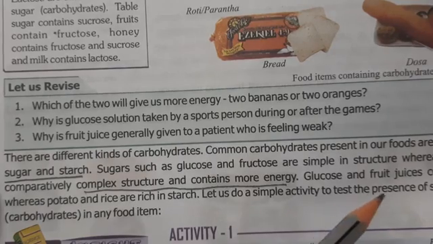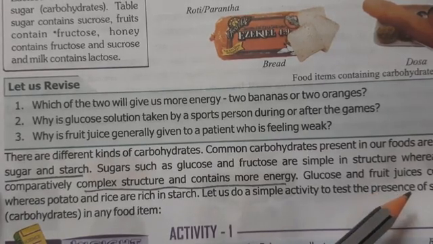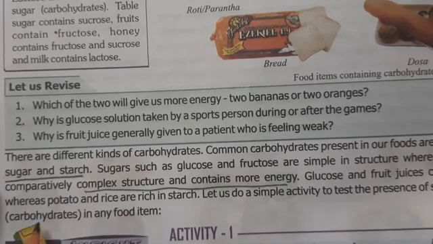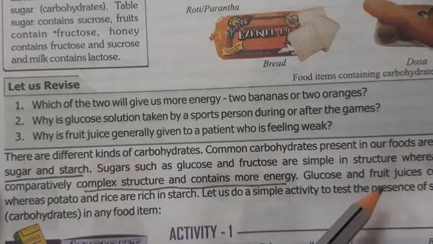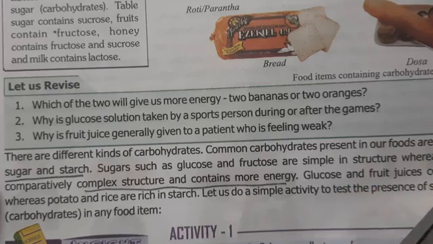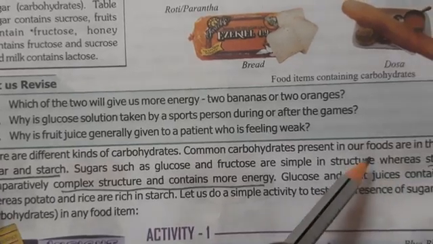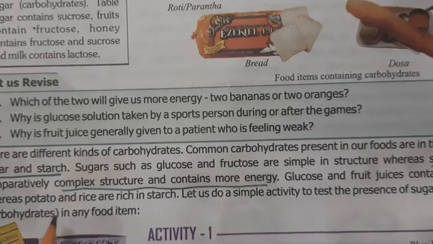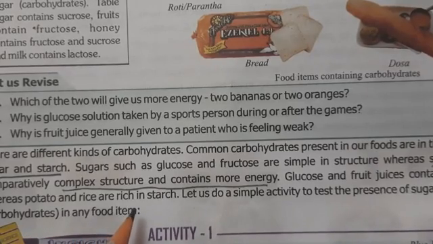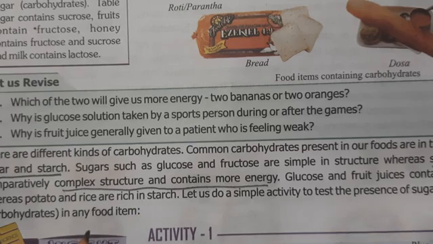So glucose and fruit juices contain sugar, and they also provide us with energy, but potatoes and rice are rich in starch, so they give us more energy.